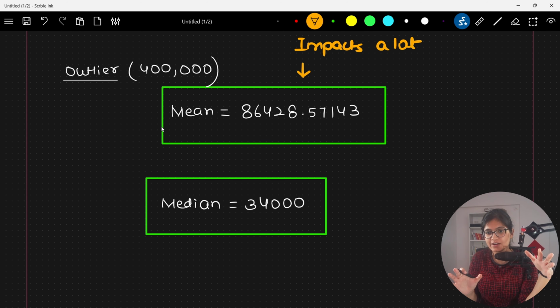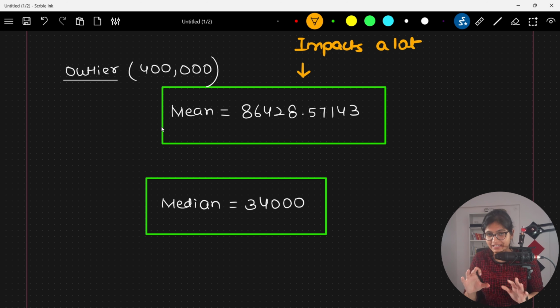So this is a commonly asked question in an interview: whenever you have encountered an outlier, is mean more robust to outlier or is median more robust to outlier? Now what can be your answer? Here we can clearly see that mean is affected a lot and median impact is quite less.